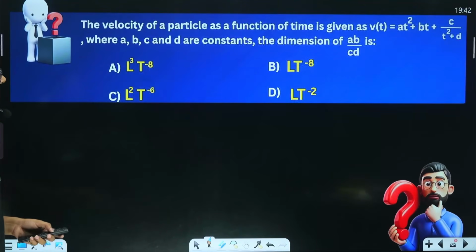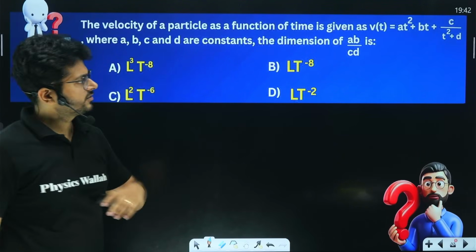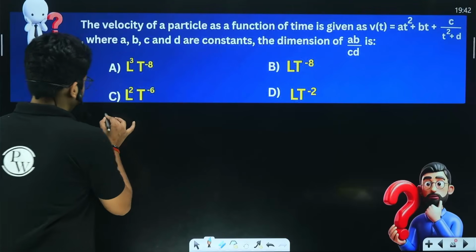I believe the idea is very, very clear. Let's look at this question as well. The velocity of a particle is given as this, right? So velocity is given as,